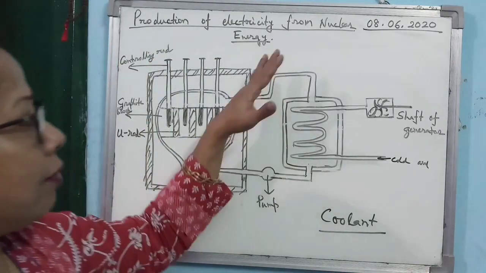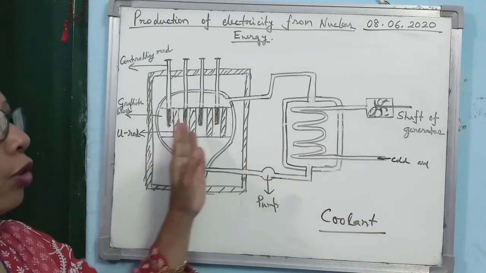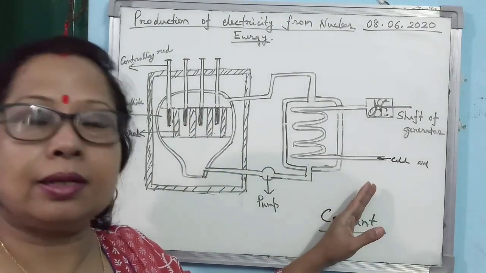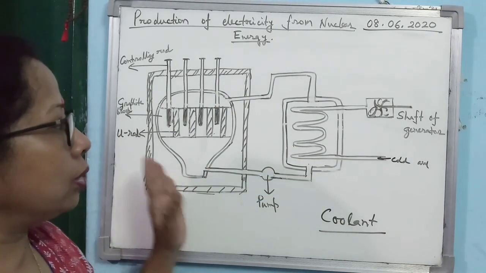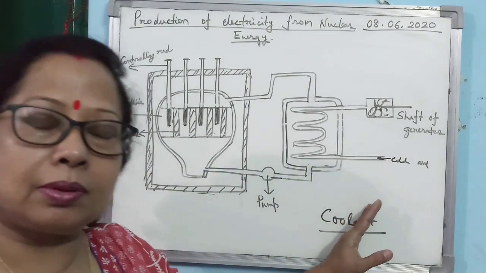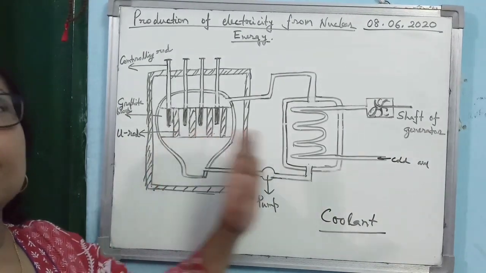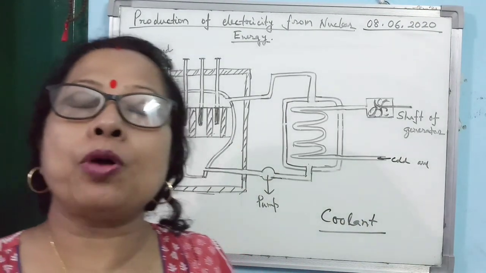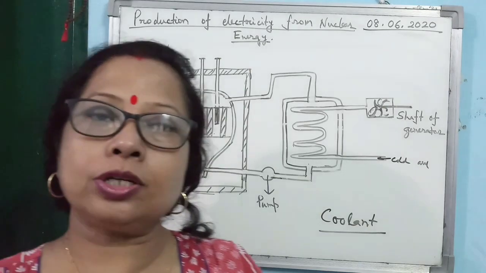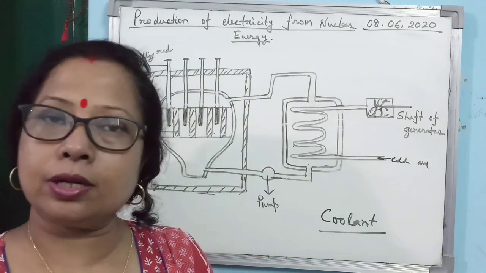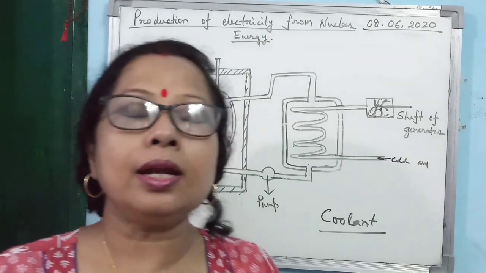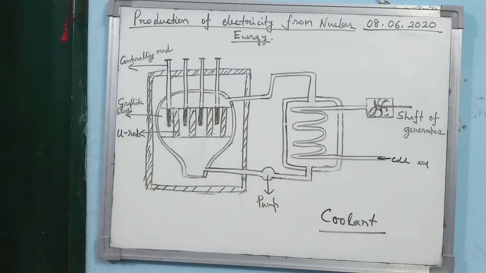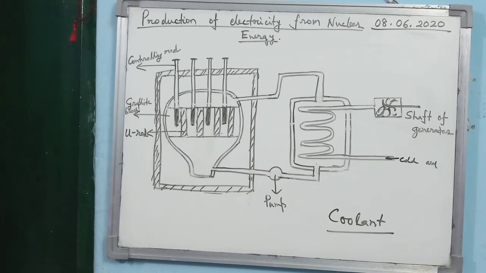Whatever I have discussed so far, if you consider the question, this diagram never came in your board exam, but you must learn the diagram of the nuclear reactor. Then the points you must remember are: which reaction, controlled nuclear fission reaction; what is the controlling rod; what is the moderator; and what is coolant. These are the things you must learn from the topic I have discussed till now.